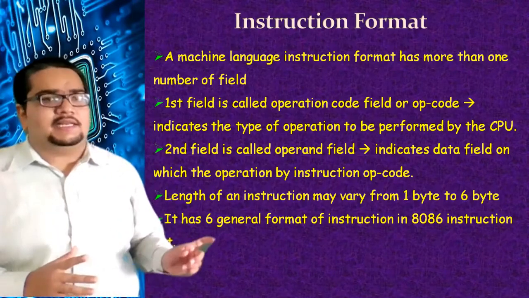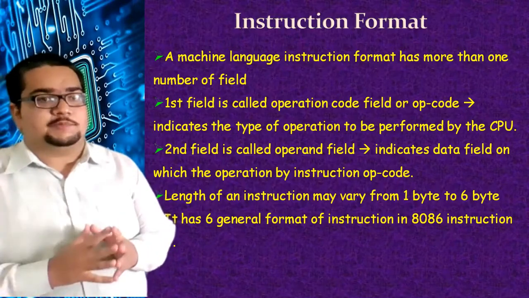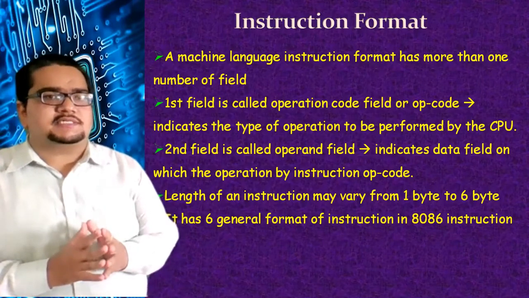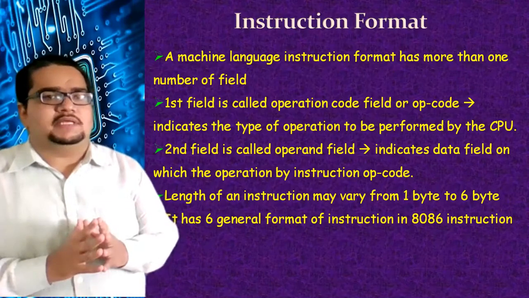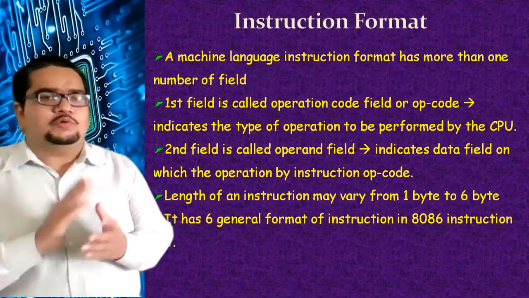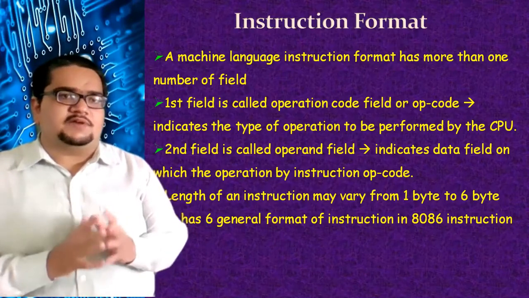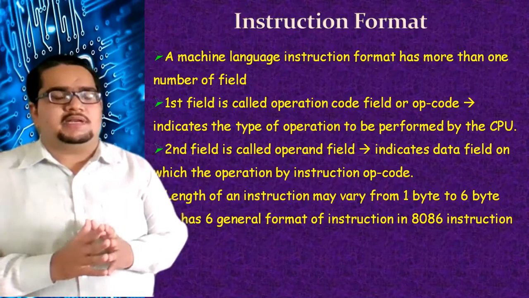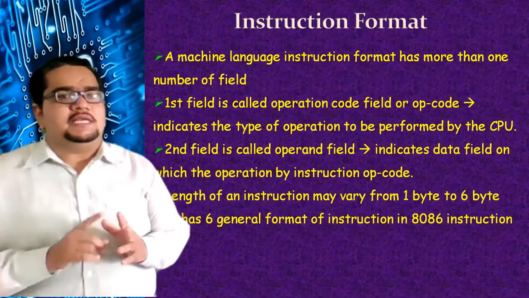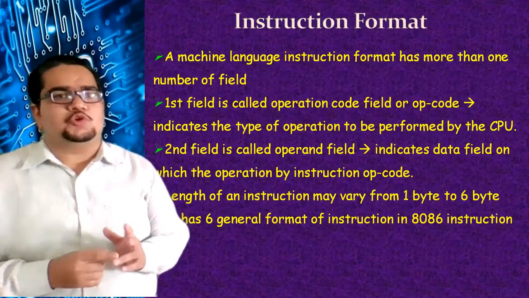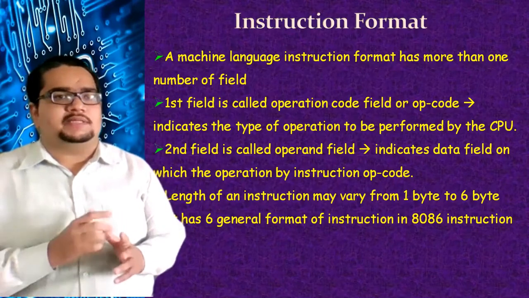Now, as I said, the length of the instructions may vary. It can be 1 byte, 2 byte, 3 byte, 4 byte, 5 byte, or 6 bytes. The maximum 8086 instruction length will be up to 6 bytes. Okay, the instructions could be 6 bytes long in 8086. Now, this is one more reason for having a 6-byte instruction queue in the bus interface unit of 8086. If you remember the architecture discussion of 8086, in the bus interface unit, one of the important modules is the instruction queue. The job of the instruction queue is to prefetch the instructions into the processor such that they can be decoded and executed by the execution unit.